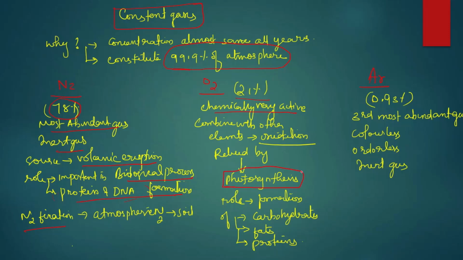Its role is in the formation of carbohydrates, fats and proteins. Then argon, which constitutes around 0.93%. It is the third most abundant gas, and is a colorless, odorless and inert gas.